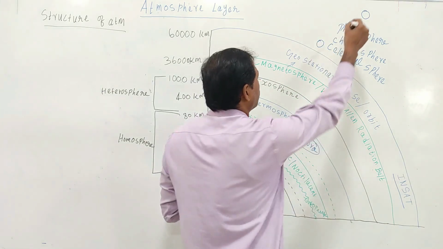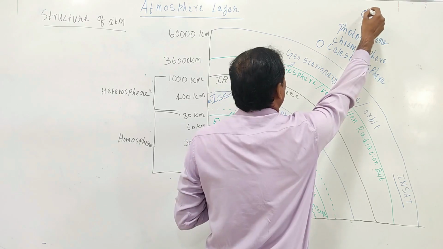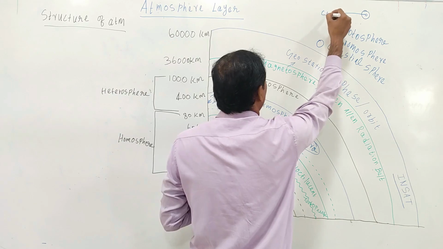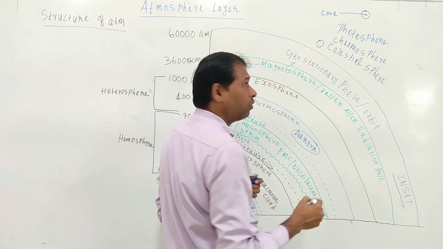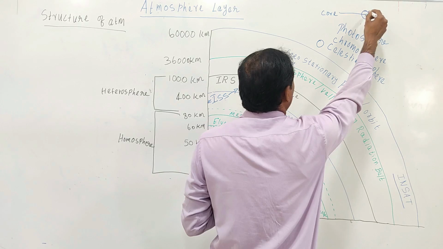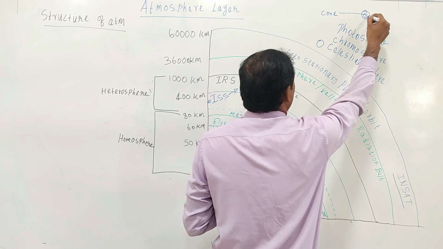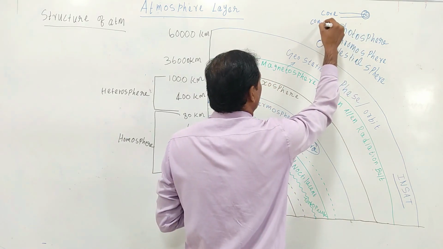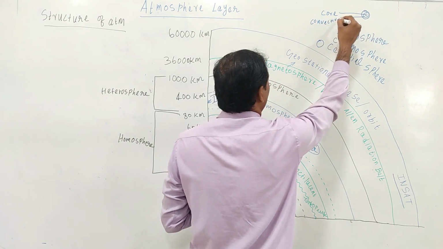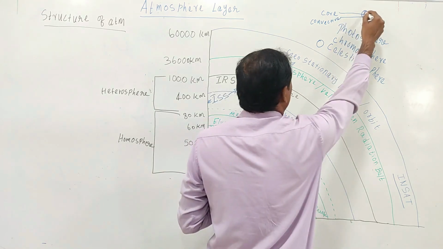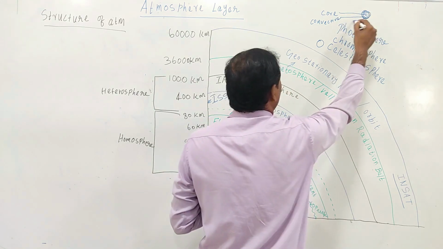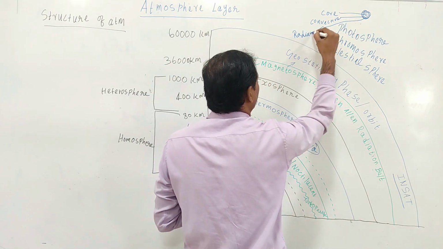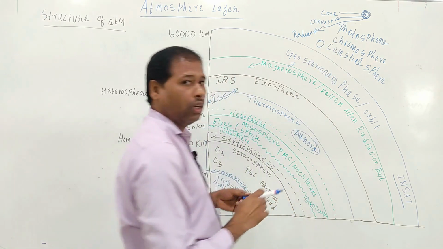So this is the core, and this is the convective layer, and this is the radiative layer.